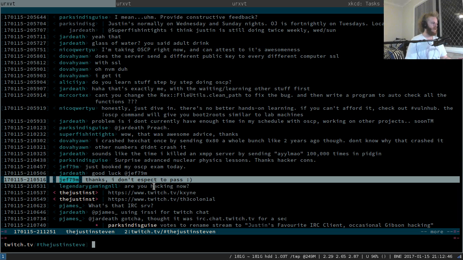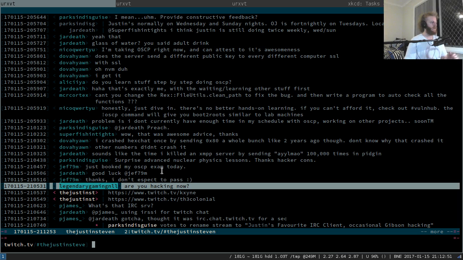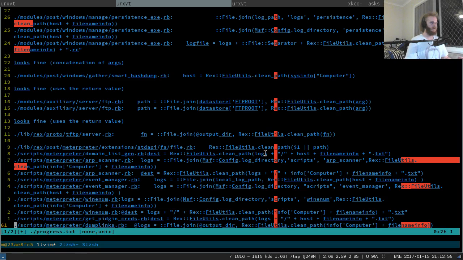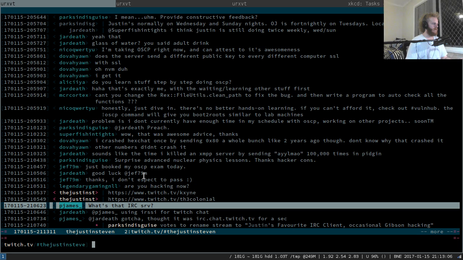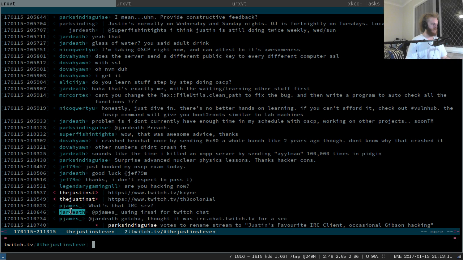Am I hacking right now, Legendary? No, we're mostly just bullshitting. I've been meaning to get back to checking this Metasploit code for stuff, but really I'm just slowly catching up through chat and trying to give all of the very, very good questions people are asking the time and courtesy they deserve. So right now, no, just bullshit. What's that IRC SRV? Hopefully this answers the question. Jardeth, indeed, I am using Ursi for Twitch chat.